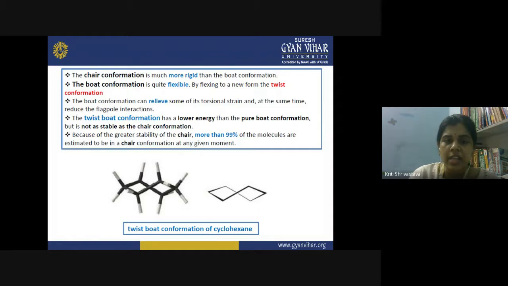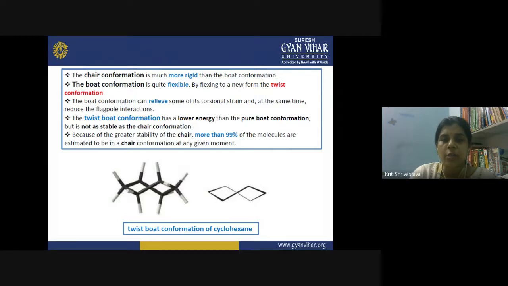The chair conformation is much more rigid as compared to the boat conformation. The boat conformation is quite flexible, and therefore it can change the positions of different axial and equatorial hydrogens frequently. So it is generally converted into a new form, which is the twist conformation.